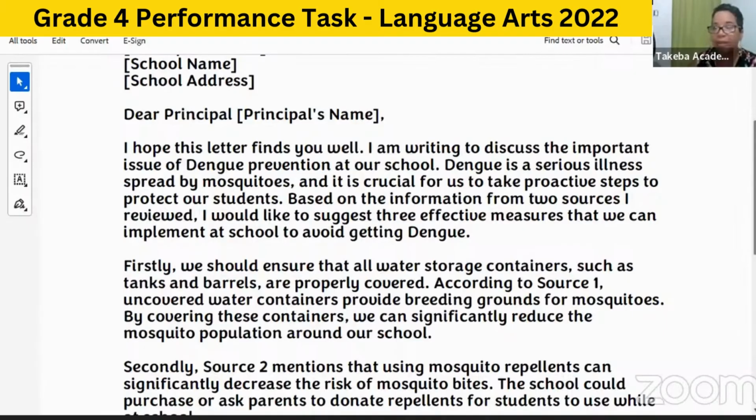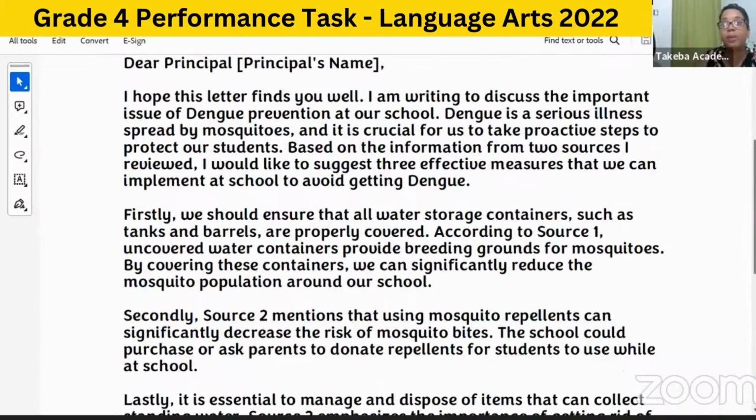All right, this is a very big paragraph that I put here at the beginning, but you don't necessarily need all this information, okay? But then again, some of you are very good writers, so it's possible that your writing could even surpass this, okay? So just make sure that the principal knows what you are about to talk about, all right? Just like you do an essay, you have to introduce what you're saying, okay? The whole importance of preventing dengue at school, all right? So just include that. It can't just be in a sentence or 2. It doesn't have to take this much as what I have here, all right? So don't be alarmed by, oh, is this how much I need to write? If you have this much to write, then you write it. If not, as long as you have your information clearly outlined and stated, then that's fine.